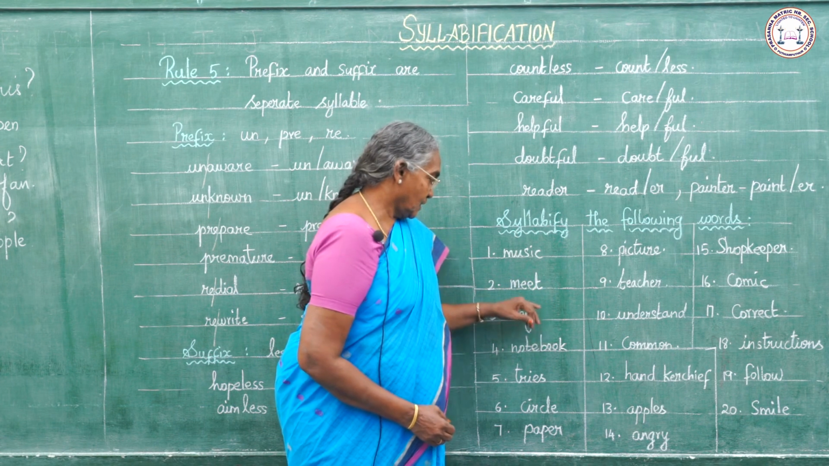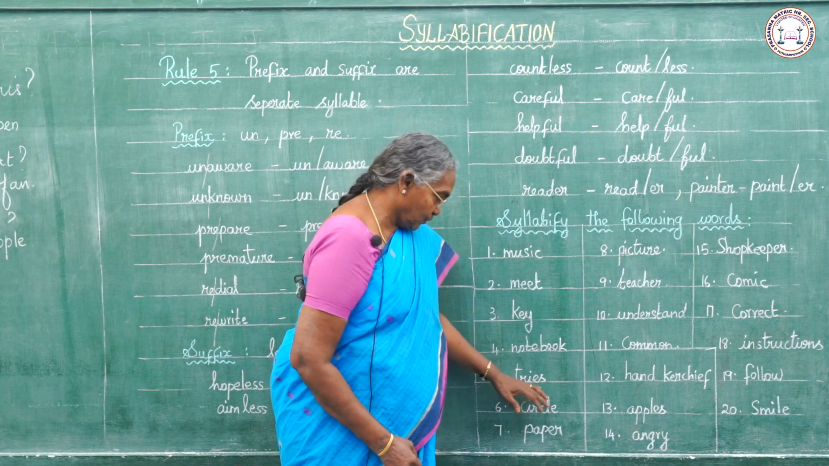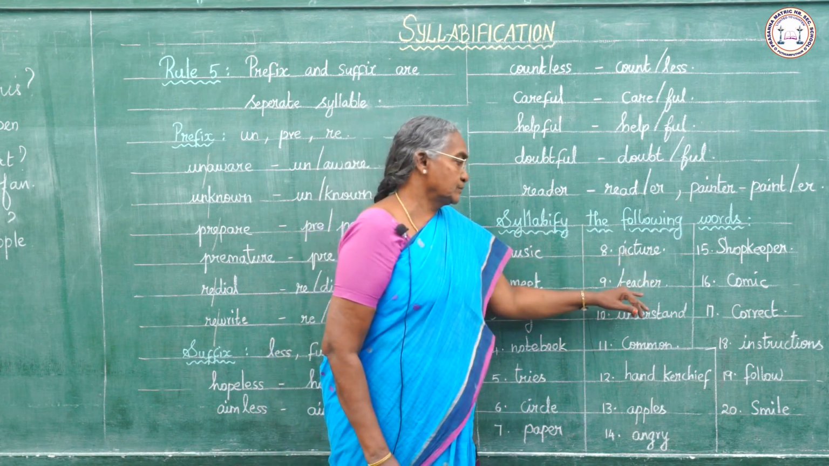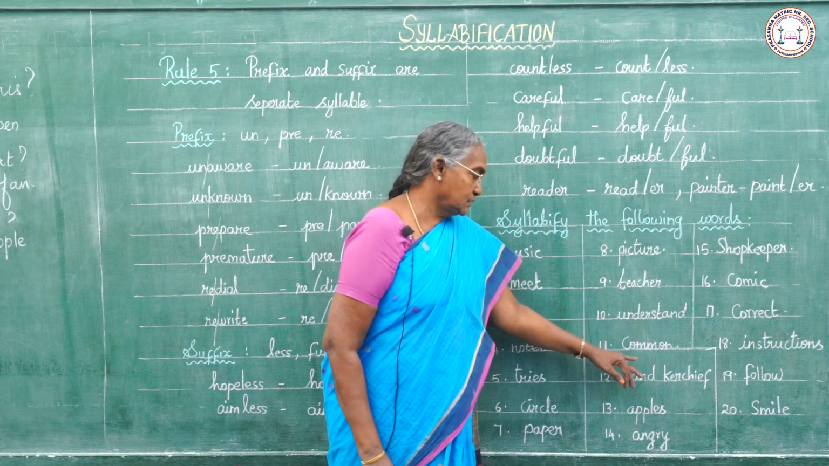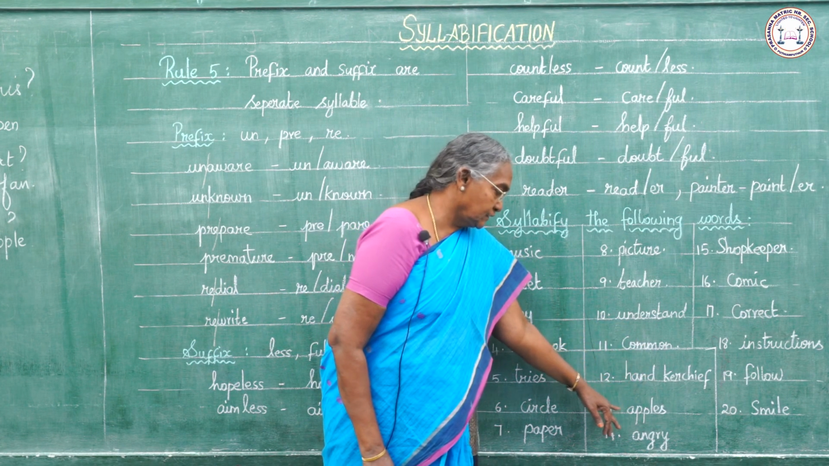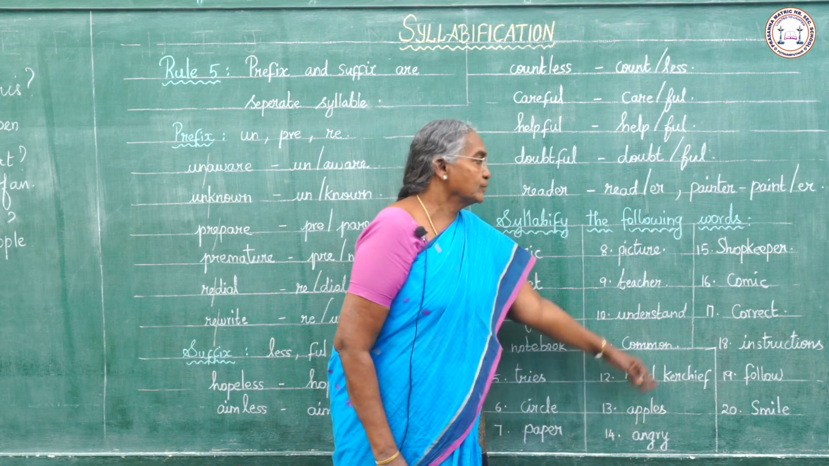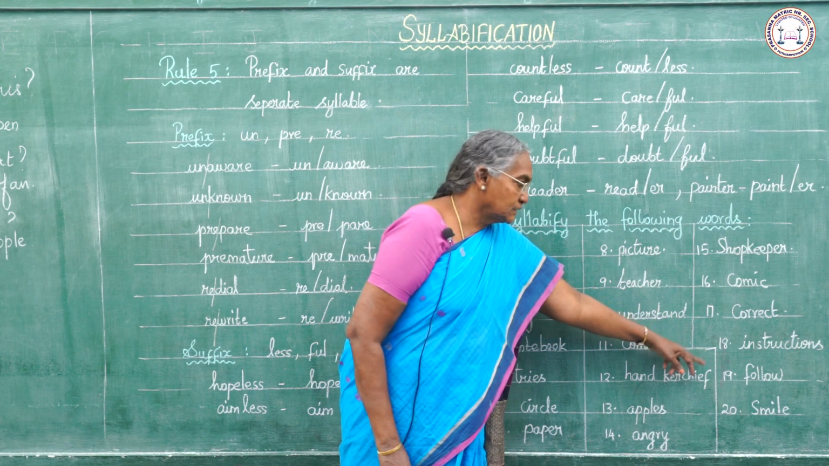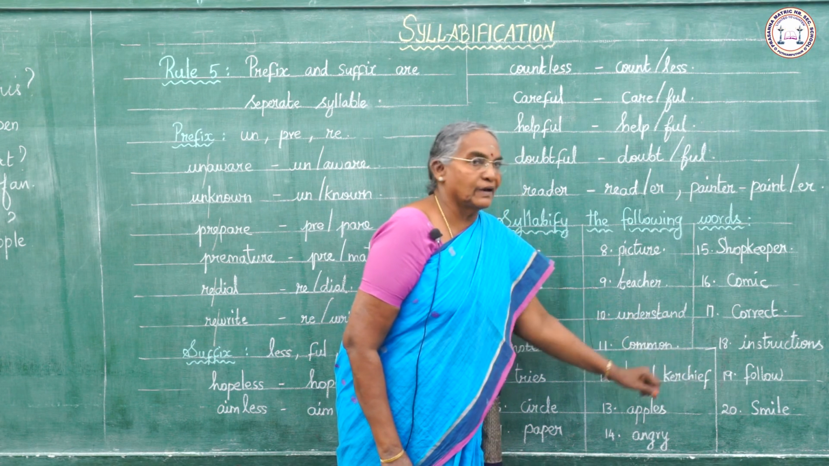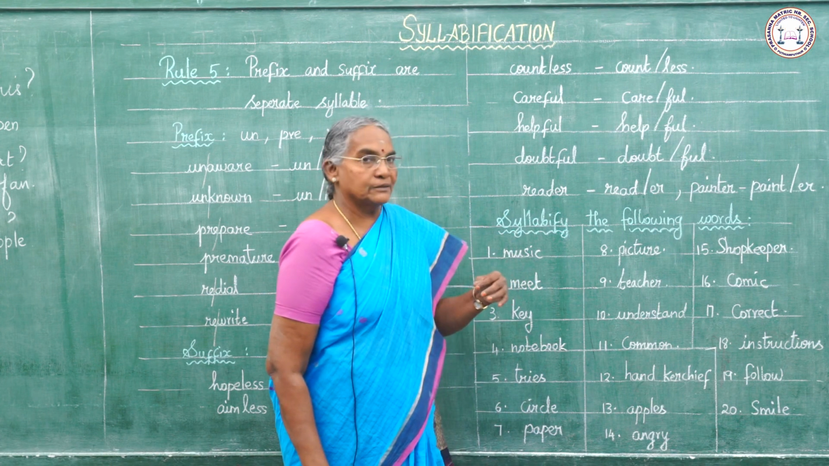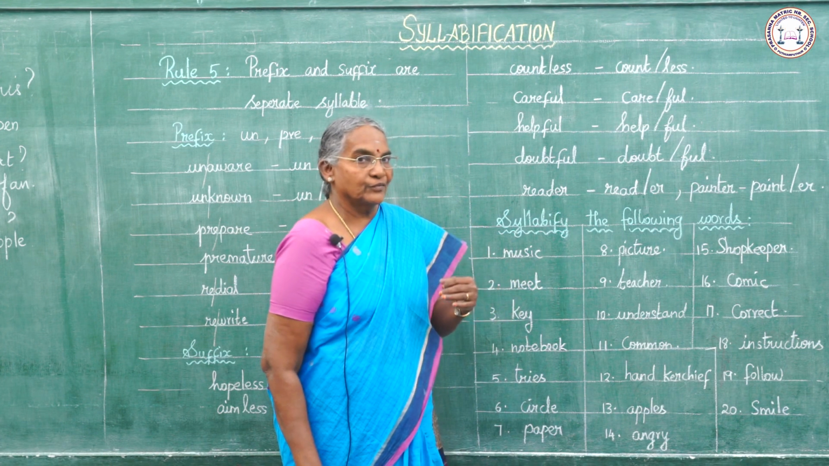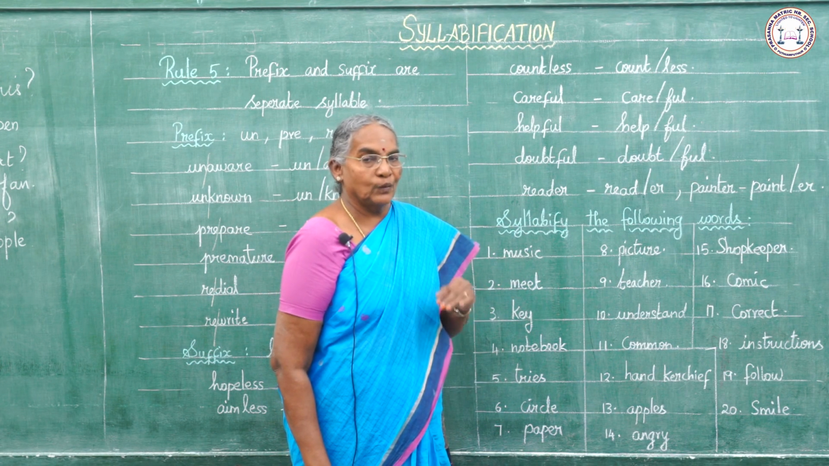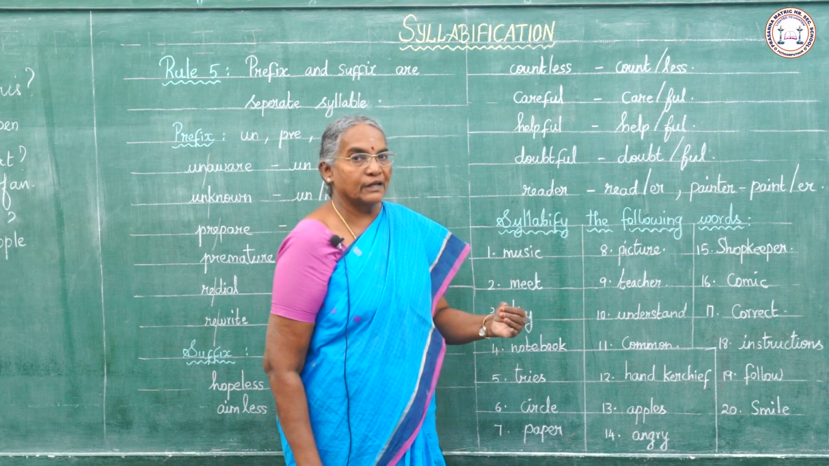Music, meat, key, notebook, tries, circle, paper, picture, teacher, understand, common, handkerchief, apples, angry, shopkeeper, comic, correct, instructions, follow, smile. This topic is specially for the students. If you are interested, you can write down the words and syllabify them. Now I shall tell you the answers for checking your answers.